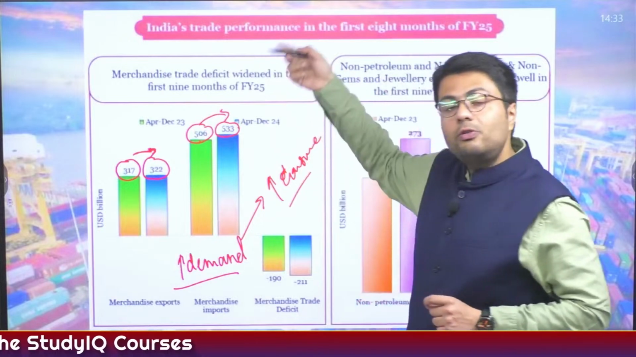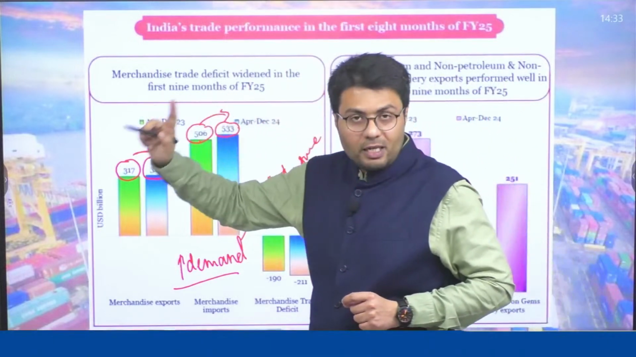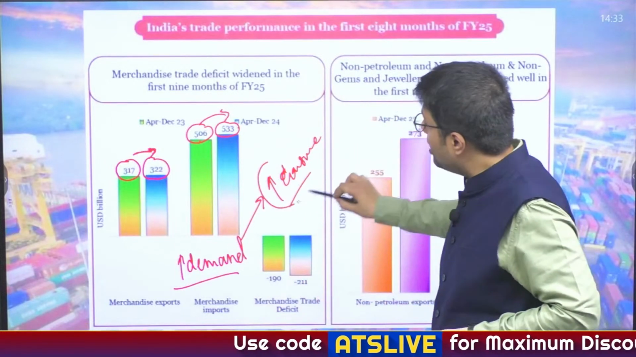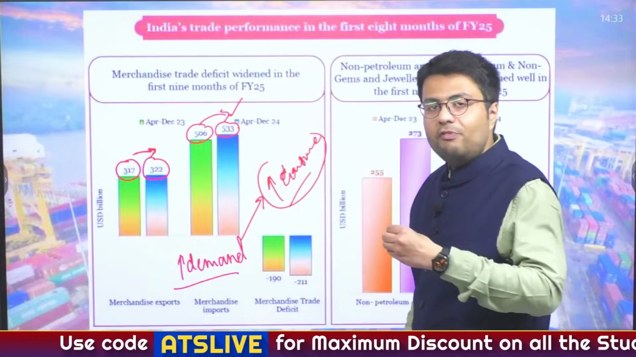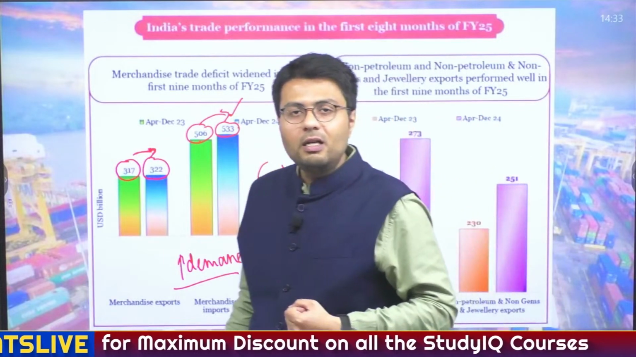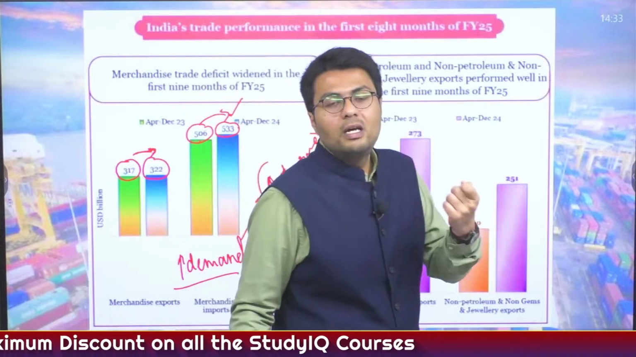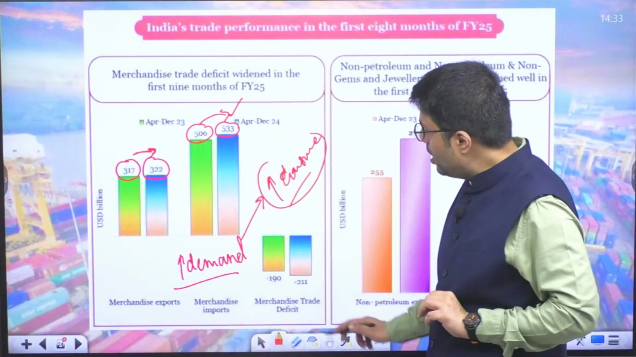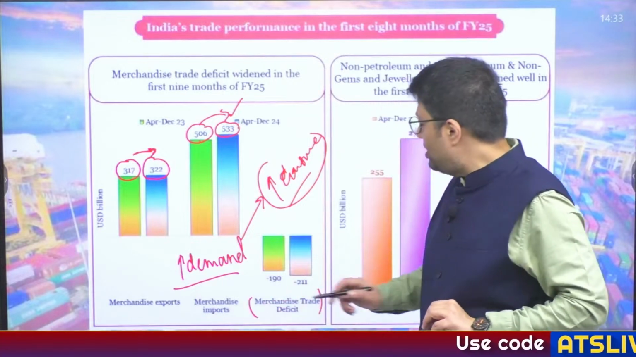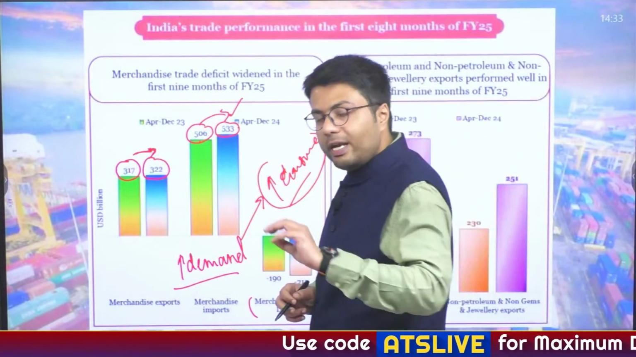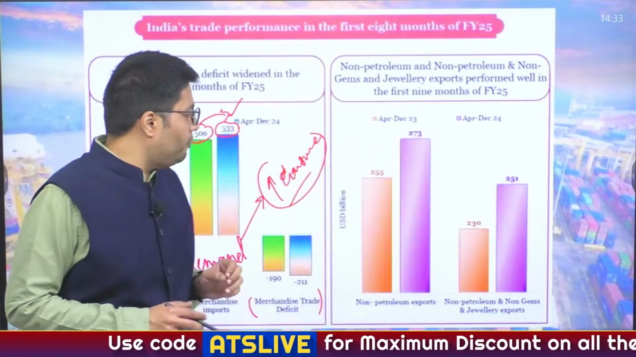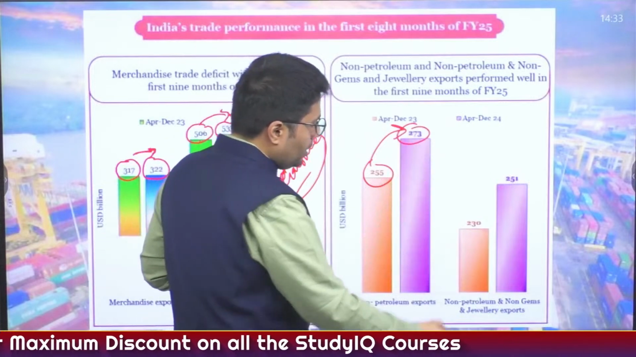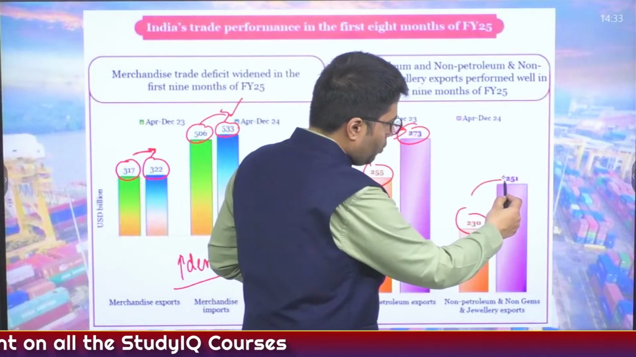So this adds to the fact that I told you, India's consumption expenditure, particularly the private final consumption expenditure, is increasing. So if there is an increase in imports in our country, you can highlight that the private final consumption expenditure is also increasing. Also, we can see that there is an increase in merchandise trade deficit. Whereas on the other hand, as I've already told you before, exports of non-petroleum goods have increased, and so have exports of non-petroleum and non-jewelry goods.